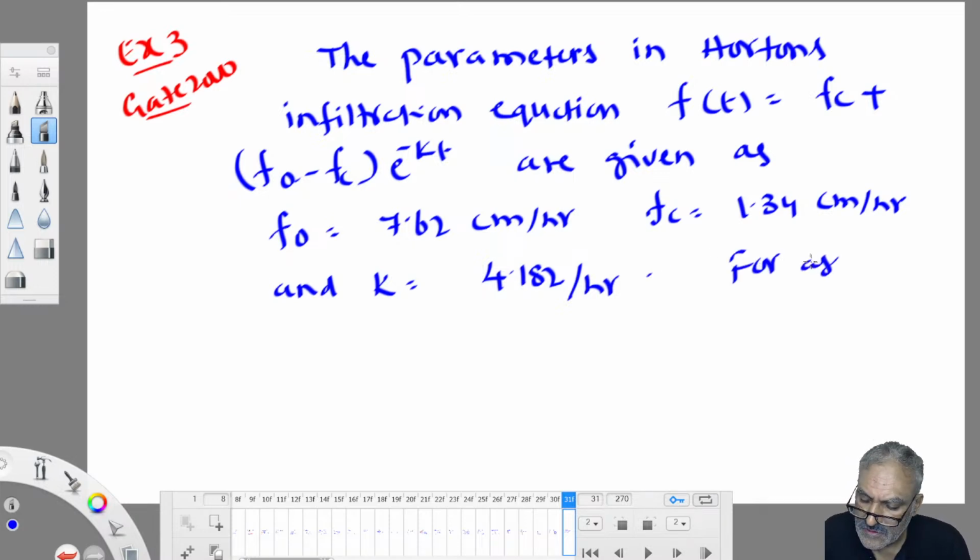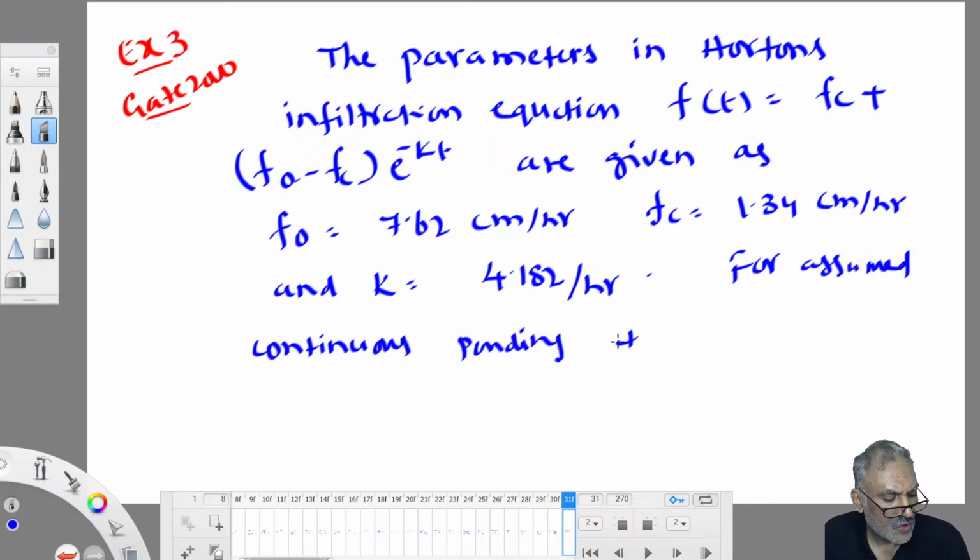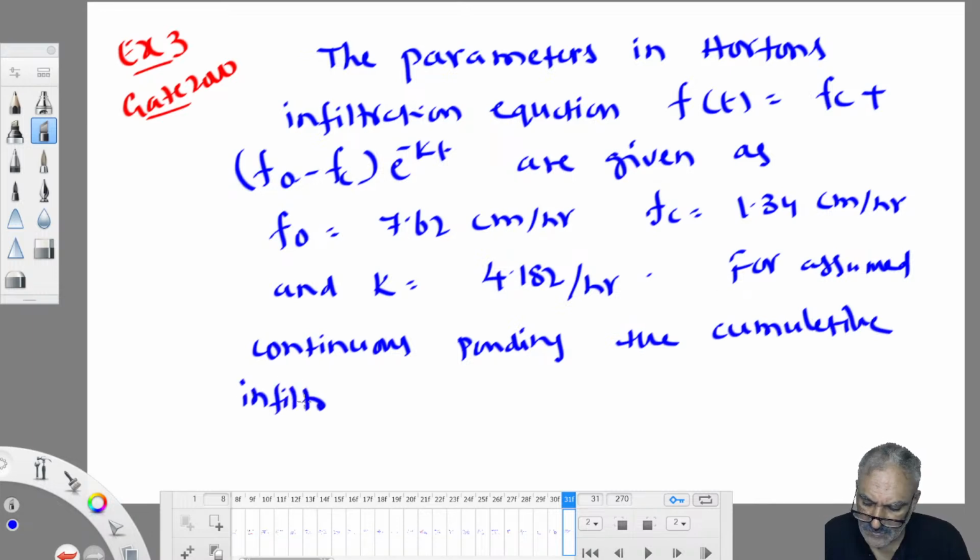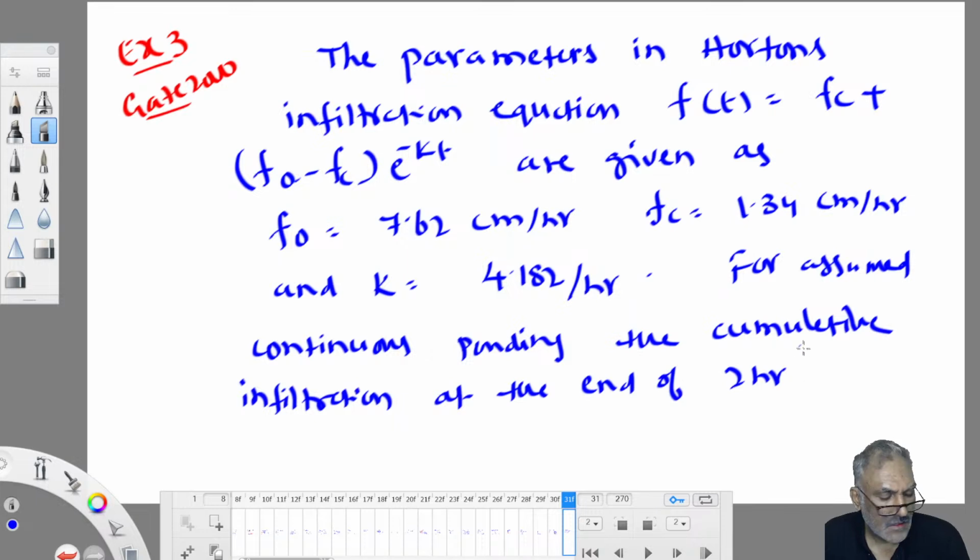So for assumed continuous ponding, the cumulative infiltration at the end of 2 hours is, options given are: A, 2.68 centimeter. Infiltration is asked at the end of 2 hours, total infiltration.